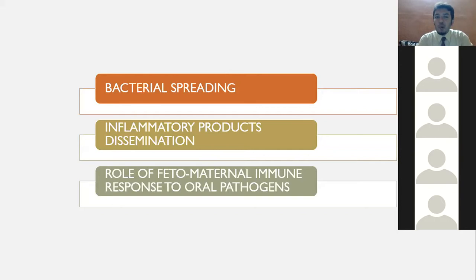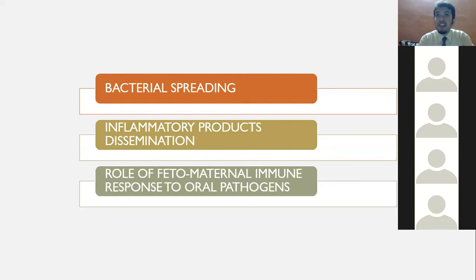Then, the most important, when we consider preterm low birth weight per se, we need to understand the role of the feto-maternal immune response. You may ask me, why are all the females not having this problem? Why do only a few have it? There are so many females with periodontal disease who may not have preterm birth. Why is it like that? Because of the immune response.